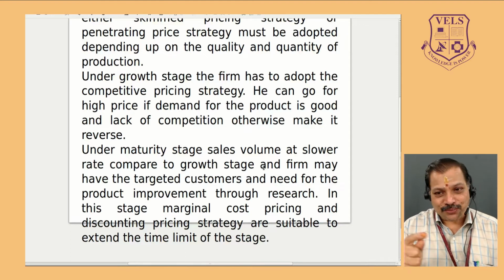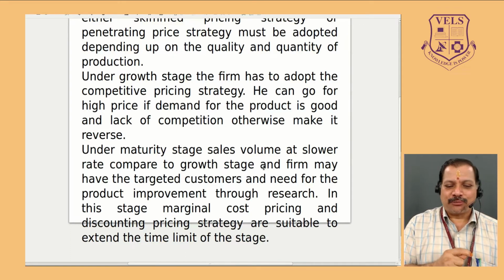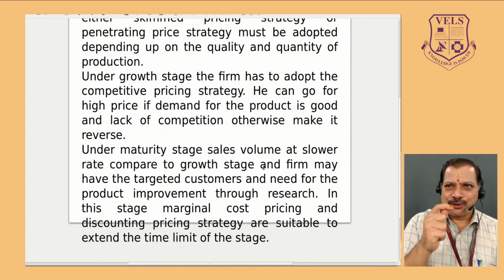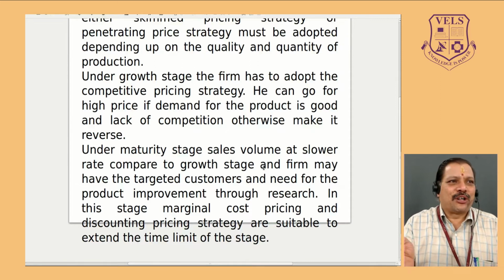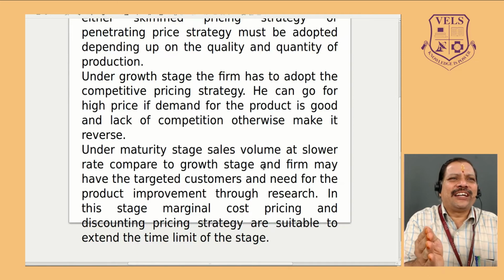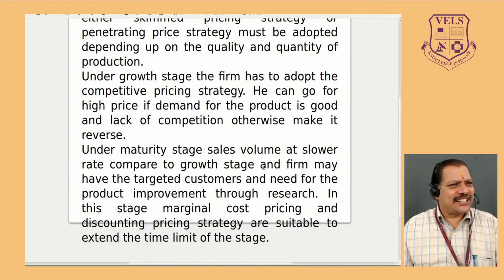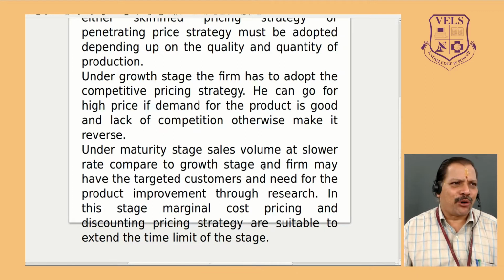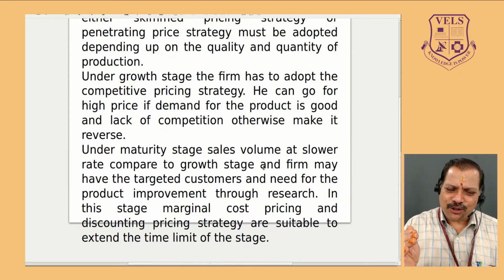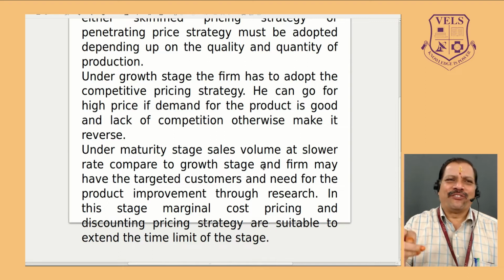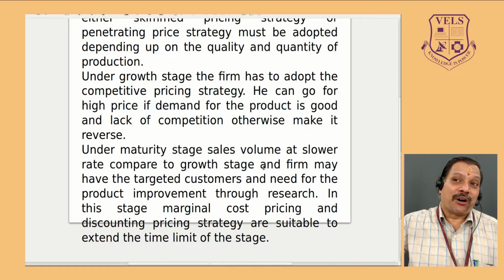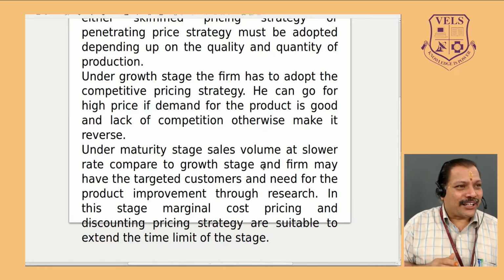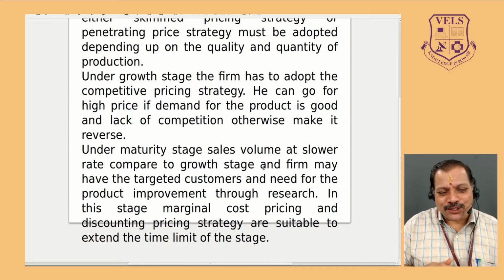There is one more pricing strategy available called the discounting price strategy. Suppose when you buy this much, then an additional this much will be given, or the product size will be increased. If a soap is 100 grams, he can give 125 grams at the same price. Then people will start buying more because the output is more. So there is a discounting price. If you buy 3, 1 free. This kind of strategy will induce the sales volume, because the product is moving from the growth stage to the maturity stage.